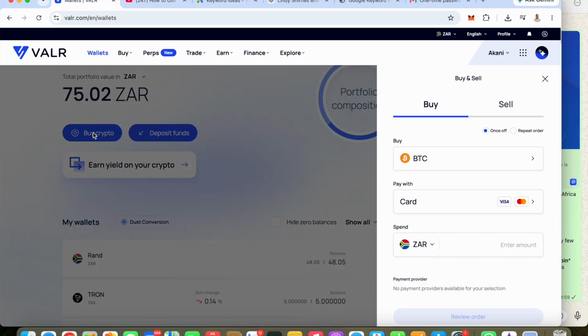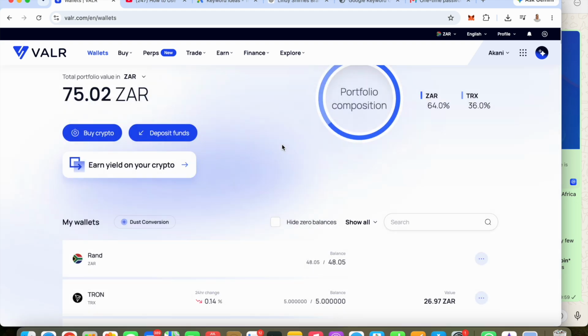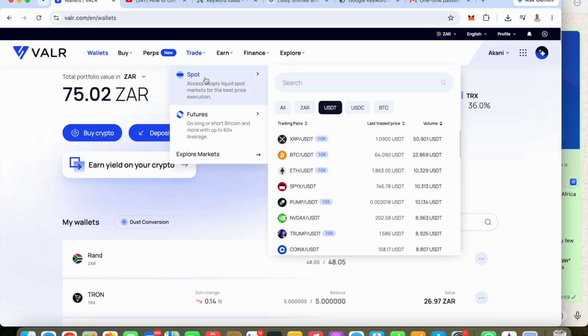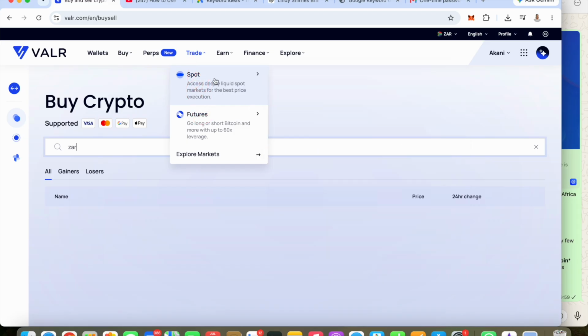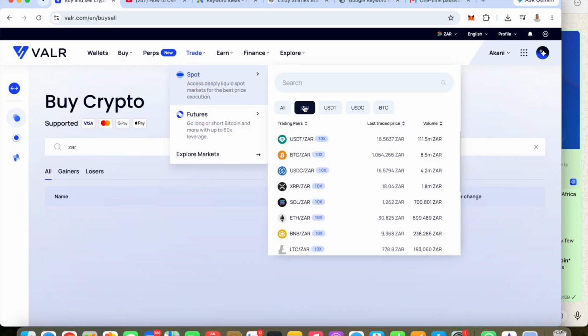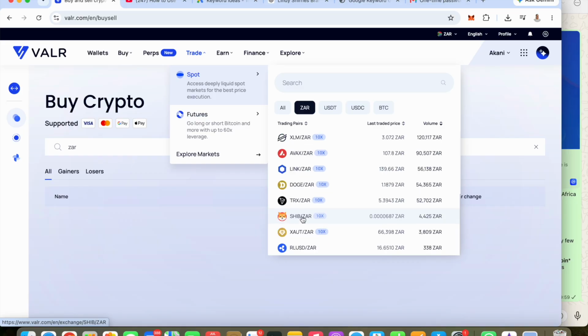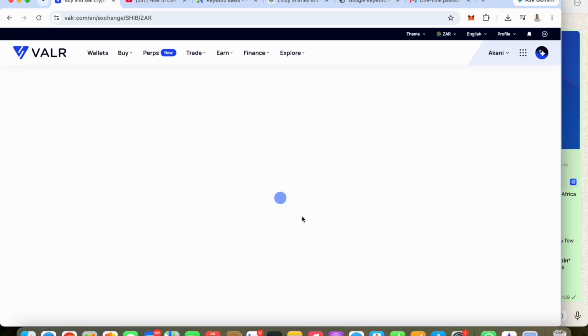I am going to show you 2 ways to buy, the difficult way and the easy way. If you're not interested in the difficult way, just scroll to 7 minutes 23 seconds. Now under spot, you will see that you can click spot trading and select ZA, and you will see currency pairs and select the currency pair that has your crypto coin. Let's just scroll around, and then I will select Shiba Inu just for this example.